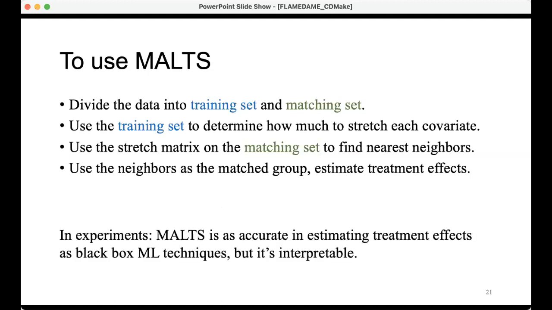Now, in experiments, MALTS seems to be as accurate in estimating treatment effects as the best black box machine learning techniques, but it just happens to yield interpretable match groups, and so that's why we like it. So it's accurate, but it's also interpretable.